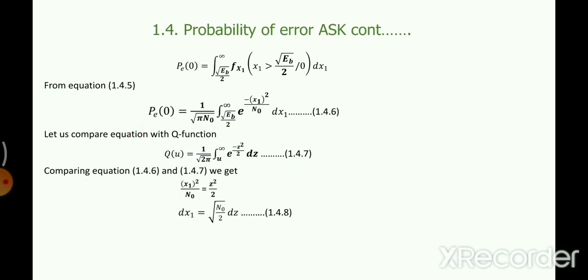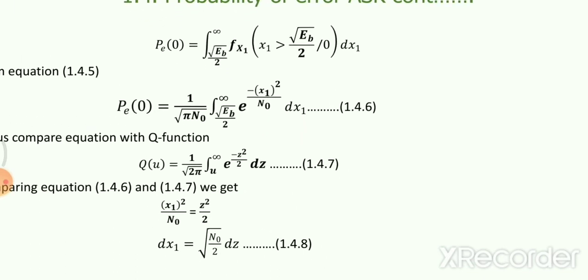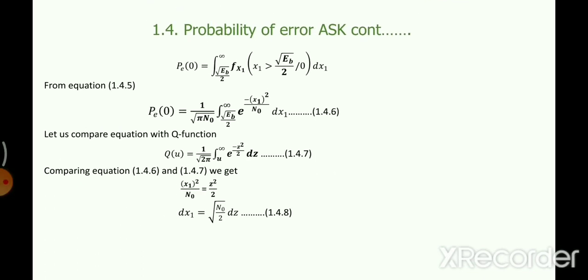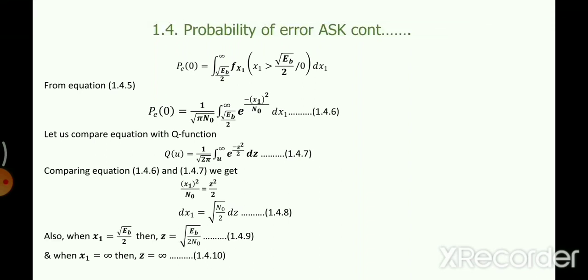From the direct comparison of the power in the exponential function, you can now represent the operator dx1 in terms of dz. You got the limits as well. Once you put the limit root of EB by 2 and then infinity, you get the new limits.